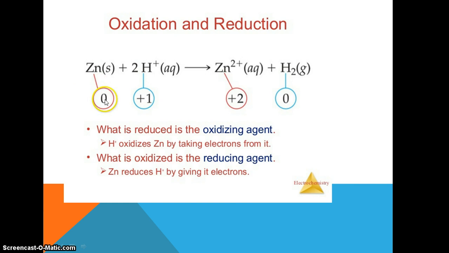Here zinc 0 is converted to the +2 oxidation state, which means zinc undergoes oxidation. So zinc is considered the reducing agent, because the substance which is oxidized is the reducing agent. And here hydrogen goes from the +1 oxidation state to 0, which means it undergoes reduction, so it is considered the oxidizing agent.